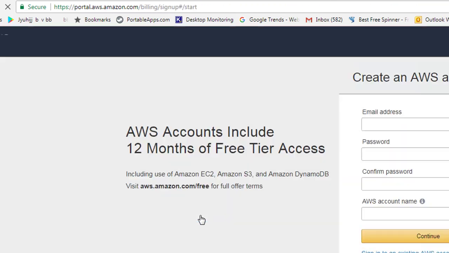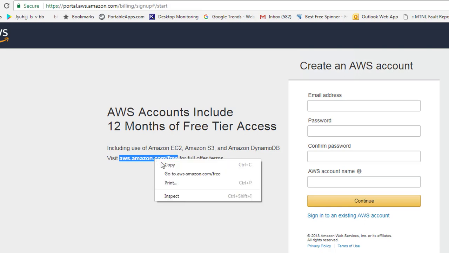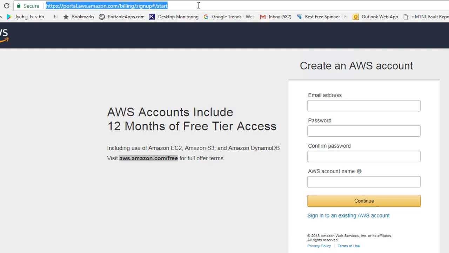Once we hit this, we will get different options, and you can see right away it says 12 months of free tier access which we are going to get from this. What they're saying is, you need to go to this URL and visit this for full offer terms. So I will hit this and paste it here, and let's see what happens.